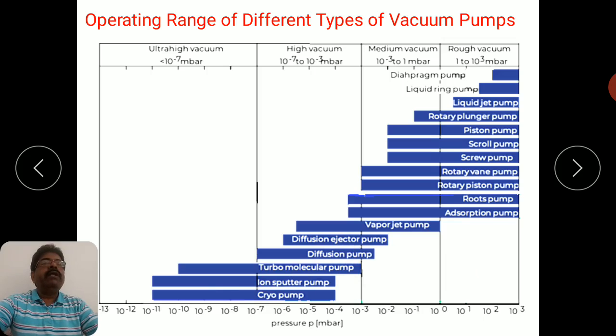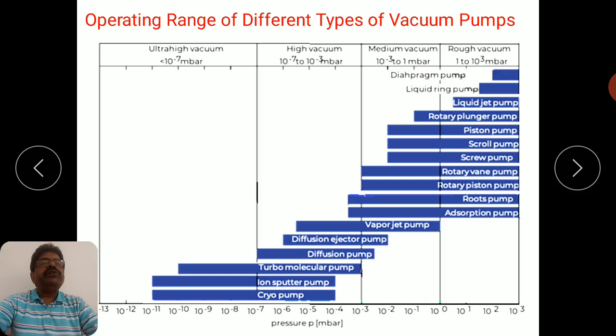The vacuum level is increasing in this direction. You can see here the cryo pump, ion sputter pump, and turbomolecular pump. They can even create a vacuum up to a level of 10 raised to minus 11 millibar. Okay, so most of the mechanical pumps have a low level of vacuum capability.